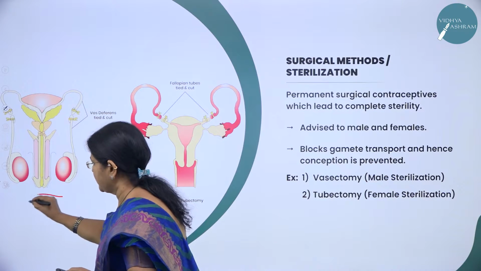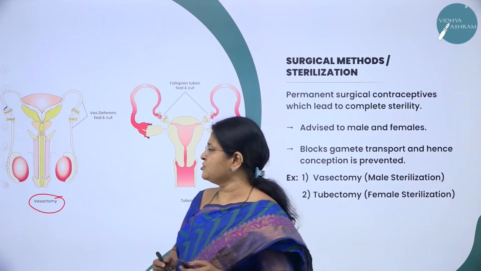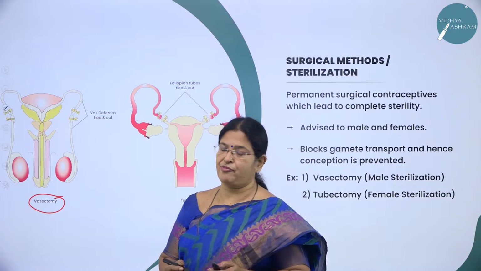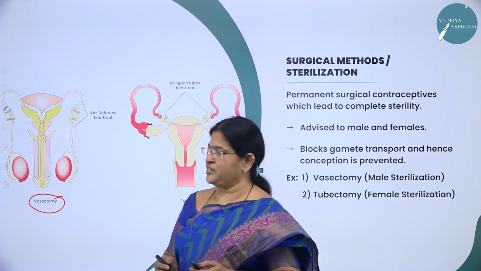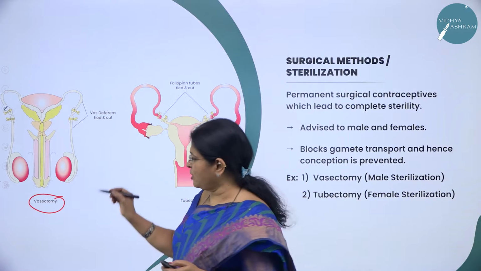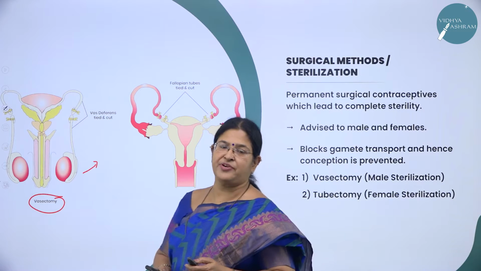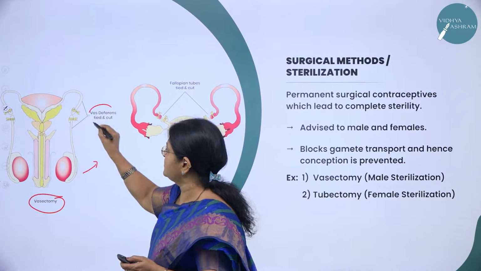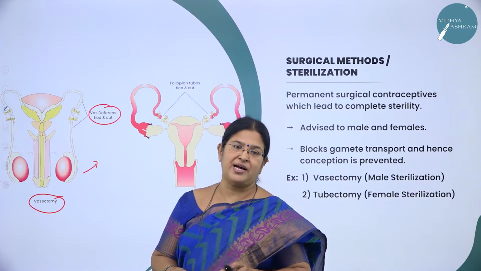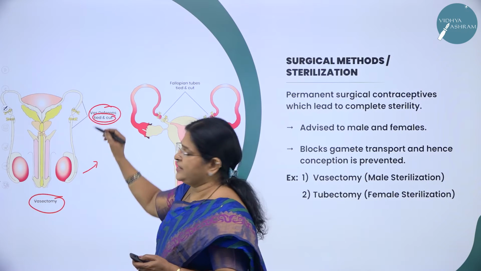So, what is vasectomy? Here, this is performed under general anesthesia, where a small incision is made in the scrotum and the vas deferens is exposed. You can see the vas deferens here, and a part of the vas deferens is removed, and it is cut and tied.